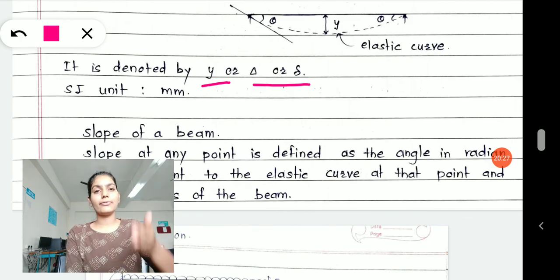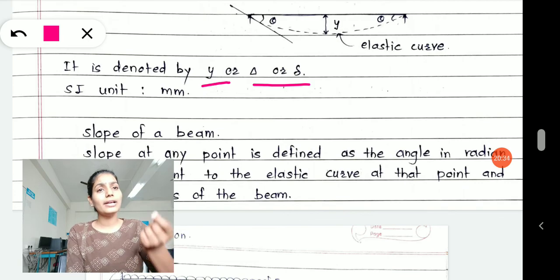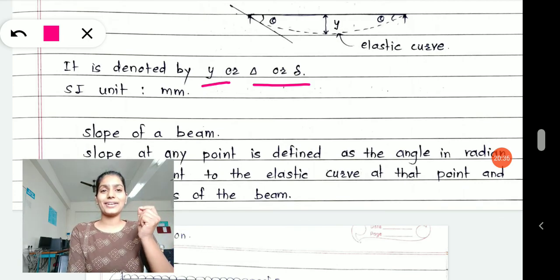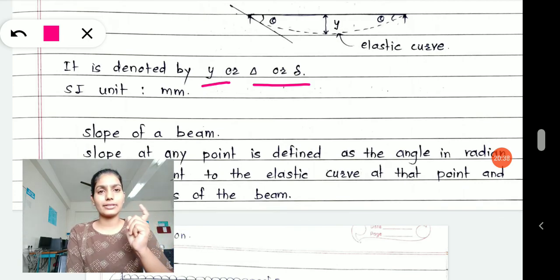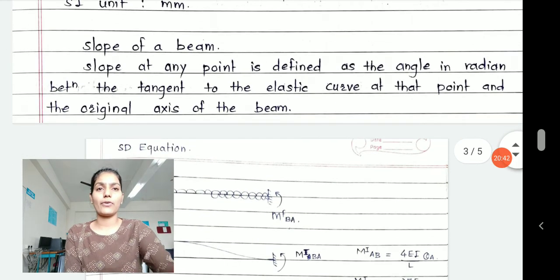SI unit, of course it is a vertical distance. It could be in mm, centimeter or meter, but as you know, only very small deflection is allowed in a structure, therefore the unit is restricted to mm. Then next is slope of a beam.